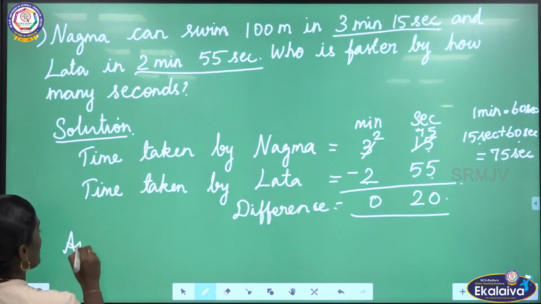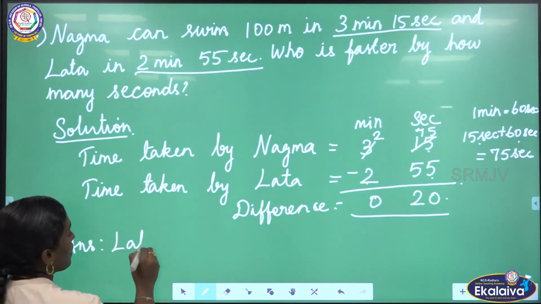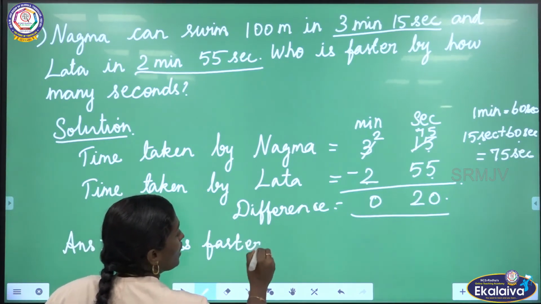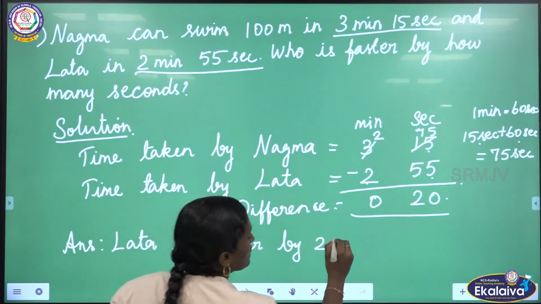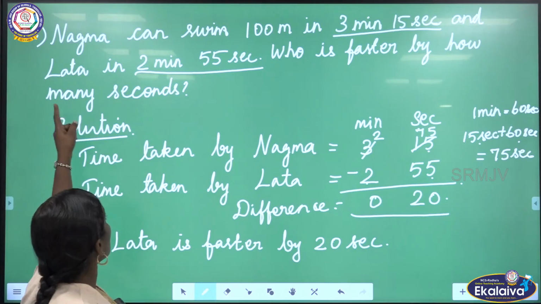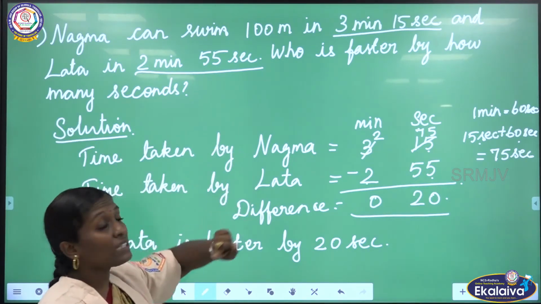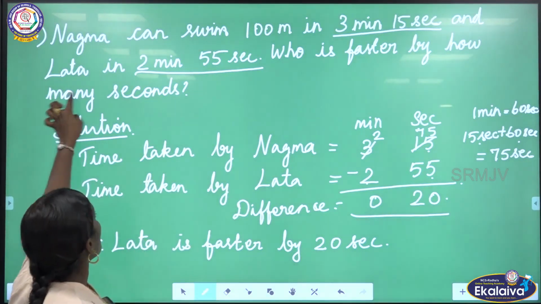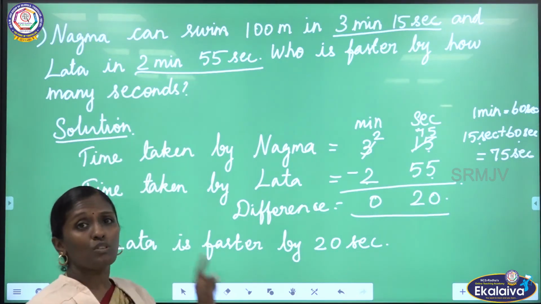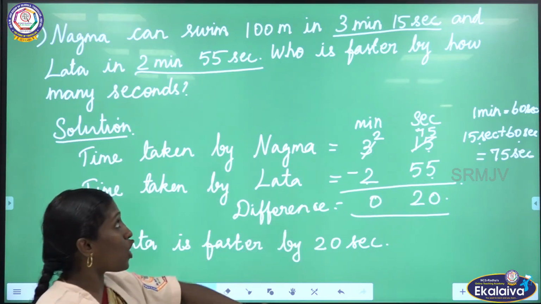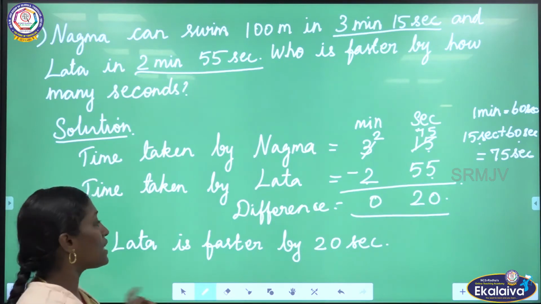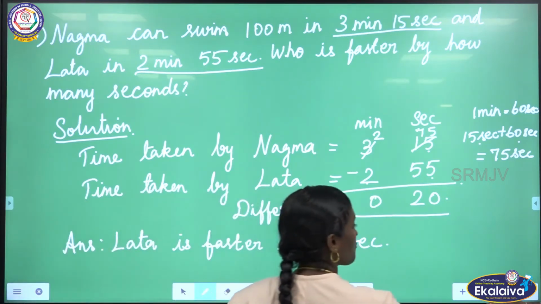Okay, let us write the answer statement. Lata is faster by 20 seconds. Is it clear, children? Here, Nagma can swim 100 meters in 3 minutes 15 seconds, Lata in 2 minutes 55 seconds. Lata took less time, so Lata is faster. To find by how much, we are subtracting these two, then we are getting 20 seconds. So Lata is faster by 20 seconds.